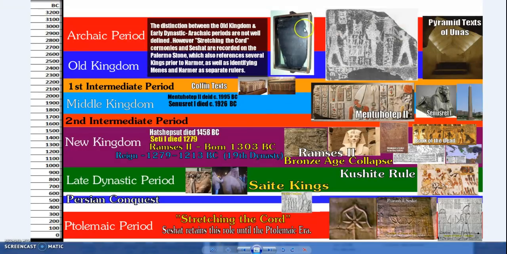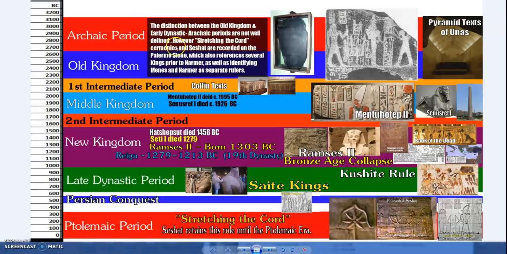But that's history from the Ptolemaic, stretching the cord way back to the Old Kingdom and archaic pre-dynastic period, and also the pyramid texts, the coffin texts, and then the Book of the Dead. But if I'm going to cover this, and in regards to what these pyramids, not just of Unas and Pepi, as well as other kings, say, if you read the whole text, and I'll put some links up, I'll get to that topic and put all the links up. Yeah, some very interesting writing, and at least raises some very interesting questions.